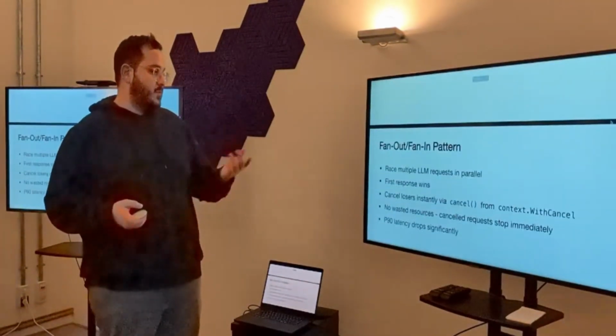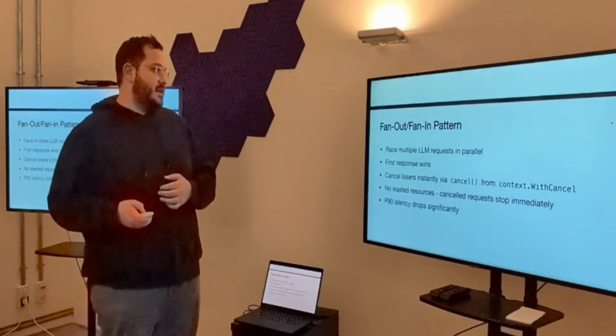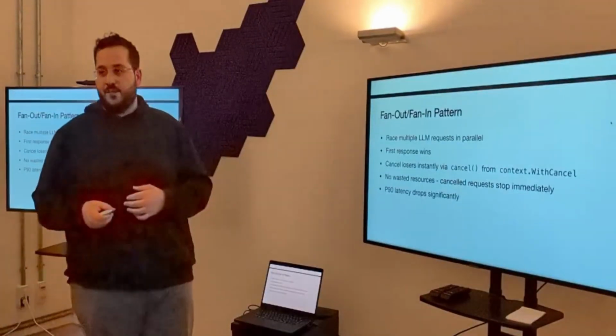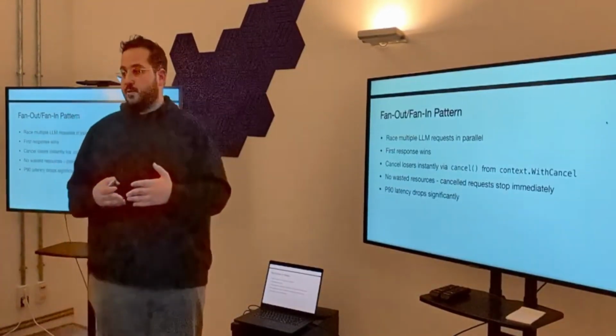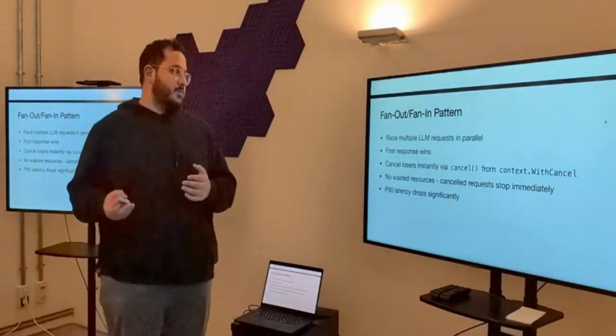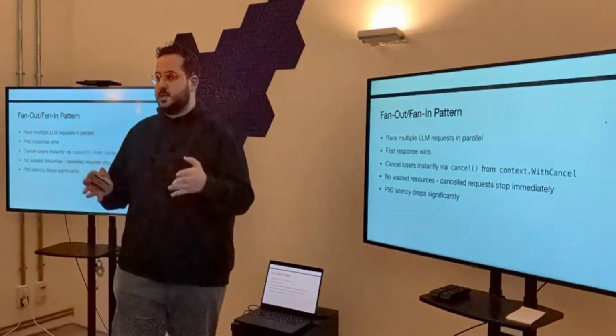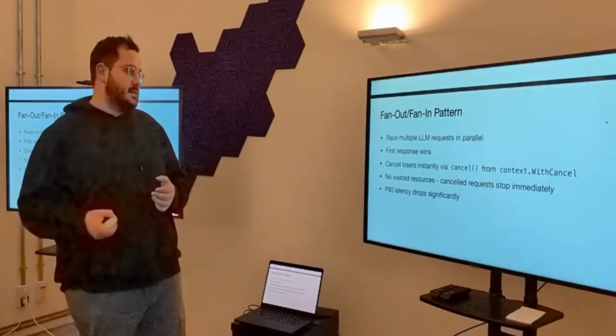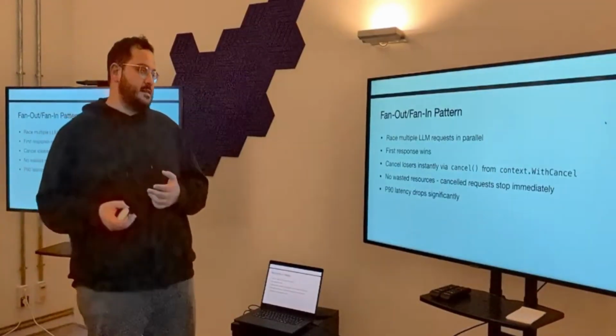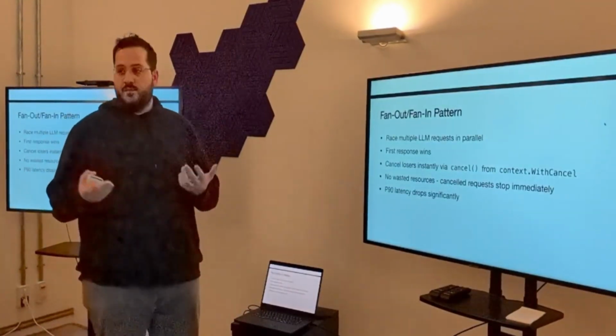The first solution was a very native Go solution, which is fan-out. We race multiple LLM requests in parallel, and the first one that gives us an audible response that we can generate audio for wins. And we cancel the rest of the work via the context.